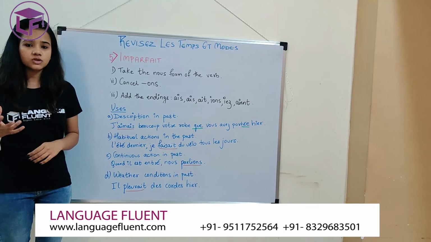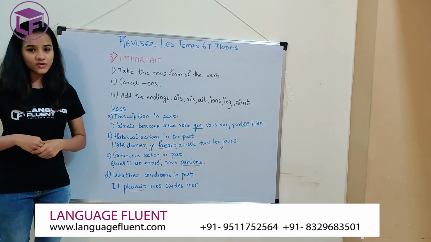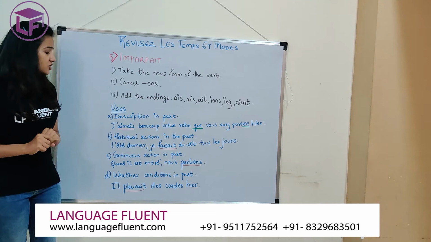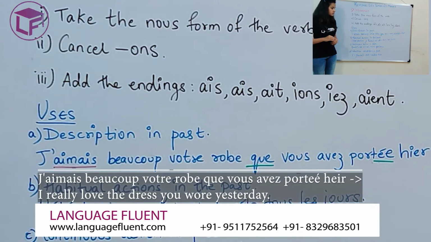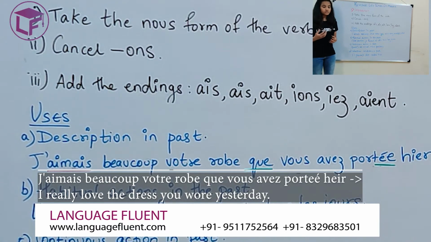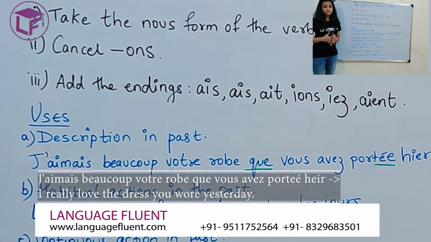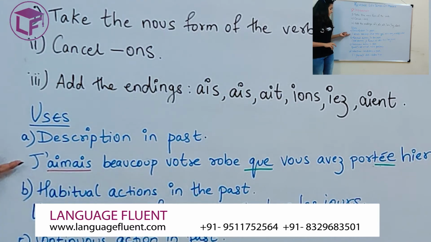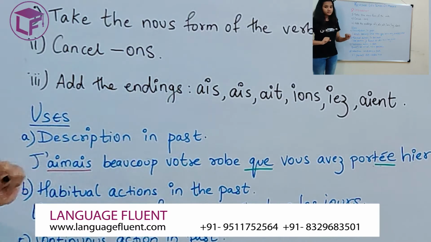First, whenever you want to give a description in the past, you are going to use your imparfait. For example, j'aimais beaucoup votre robe que vous avez portée hier. I really loved the dress that you wore yesterday. Okay. Here, if you see, I have conjugated aimer in imparfait. Aimer, A-I-M-E-R, is a regular ER group of verb. Its nous form would be A-I-M-O-N-S. I cancel the O-N-S and I add A-I-S. Hence, I get j'aimais.